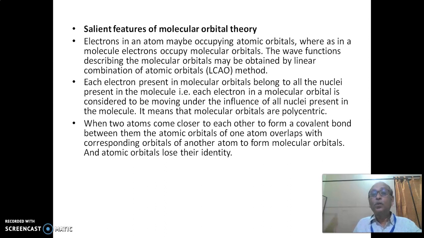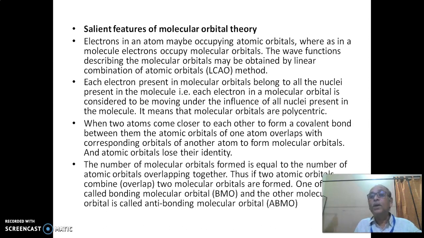So, when two atoms come closer to each other to form a covalent bond, the atomic orbitals of one atom overlap with the corresponding orbital of another atom to form molecular orbitals, and atomic orbitals lose their identity.